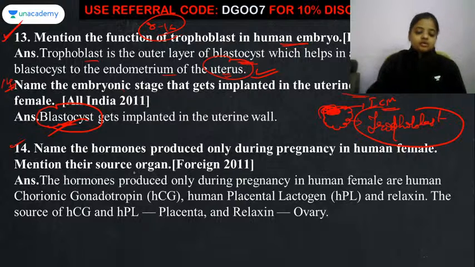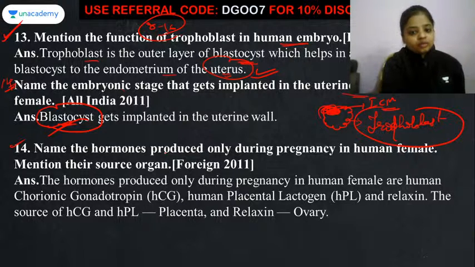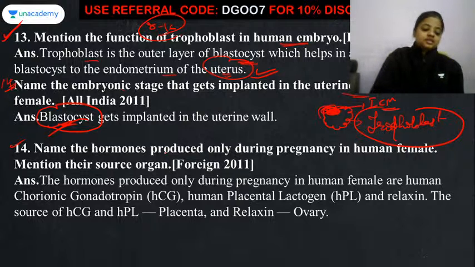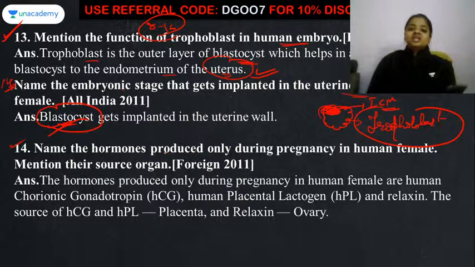Okay. So now the 14th number of question. Name the hormones produced only during the pregnancy in the human female. Mention their source organs. Okay. So there are some hormones that are being produced only in the human female when she is pregnant. Okay. So that hormones are the HCG.